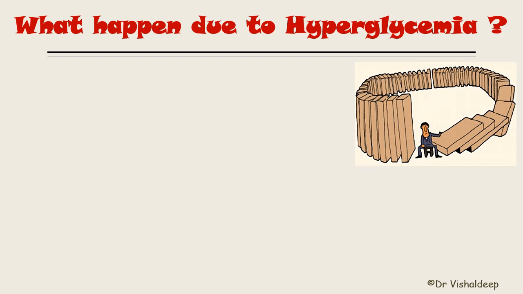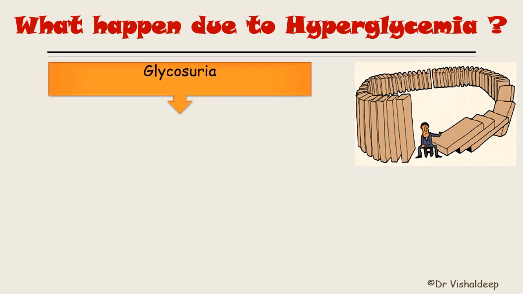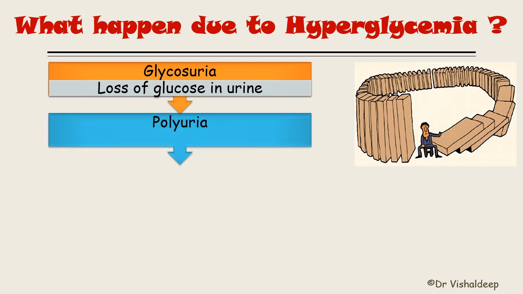What happens due to the hyperglycemia? What are the hyperglycemic consequences? The first thing is there is more amount of glucose inside the circulation that ultimately leads to glycosuria. Now what is glycosuria? Glycosuria means loss of glucose in the urine. Second thing, it causes polyuria. Now what is polyuria? Polyuria means increased urine output, more than 4 liters of urine output. So more than 2 to 4 liters if you want to be more precise.